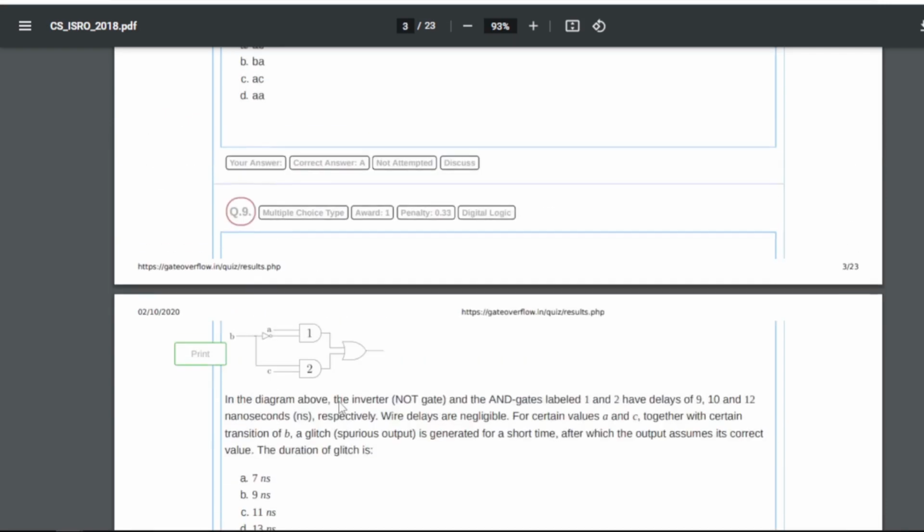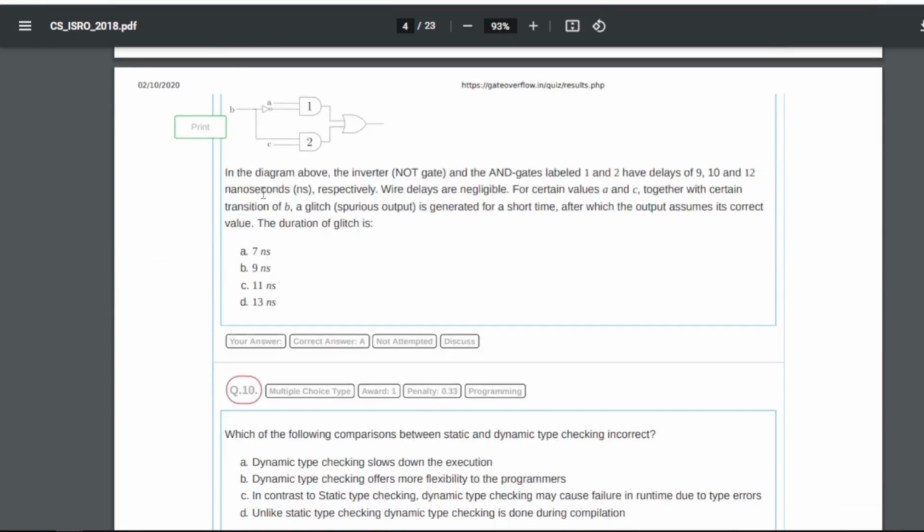Now question number 9: there is a logic circuit we have been given in the diagram above. The inverter NOT gate and the AND gates labeled 1 and 2 have delays of 9, 10 and 12 nanoseconds respectively, right? Wire delays are negligible for certain values of A and C together with certain transition of B.